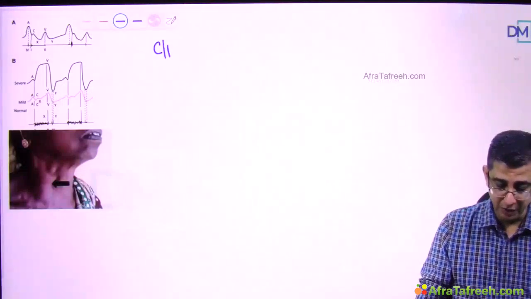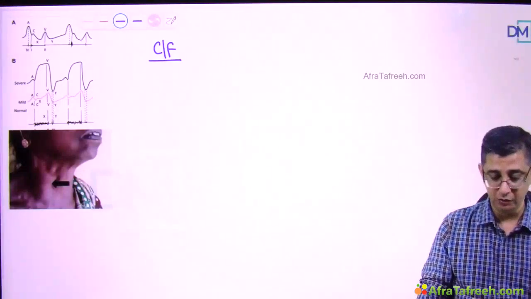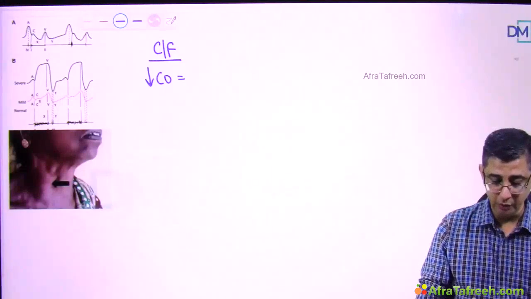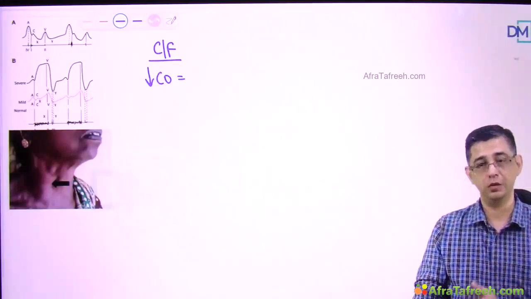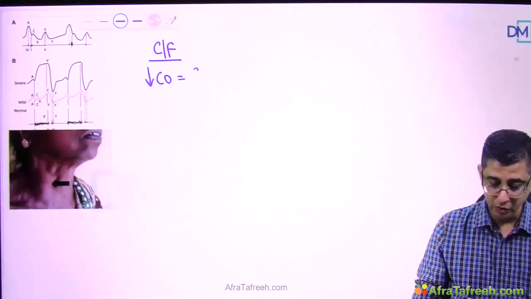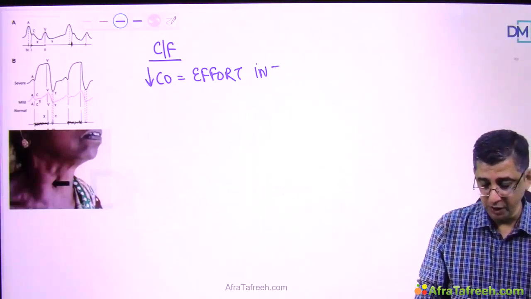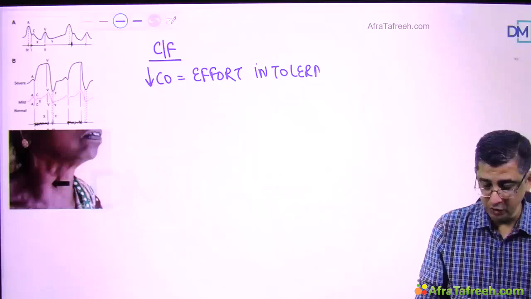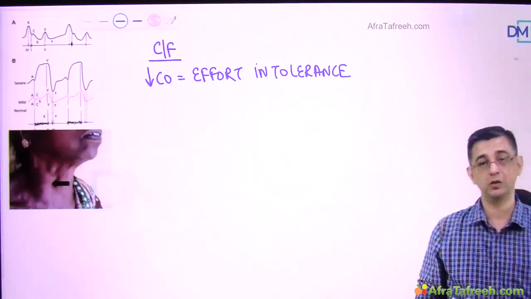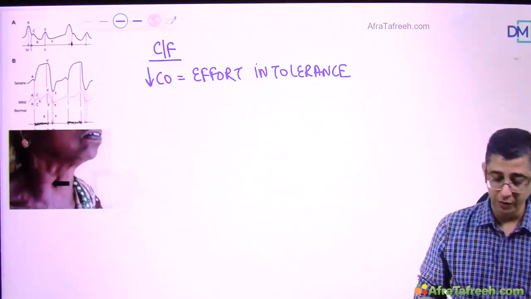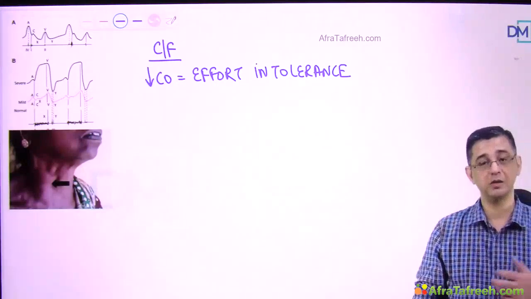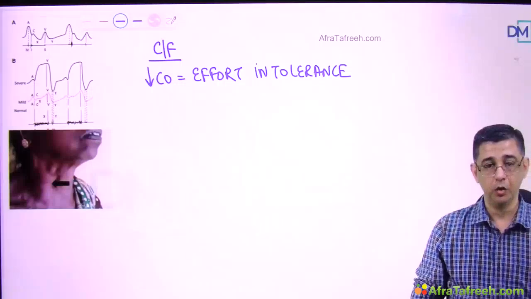Now let us look at the symptoms that would be encountered in these patients of tricuspid regurgitation. The primary complaints of these patients would be due to low cardiac output, because the blood of the right ventricle is leaking back into the right atria, so there would obviously be less blood going to the lungs. That means that the ability of these patients to perform like us, like climbing stairs or carrying a backpack on the back, would be relatively lesser. So effort intolerance is one of the early symptoms that would be noticed in the patient.